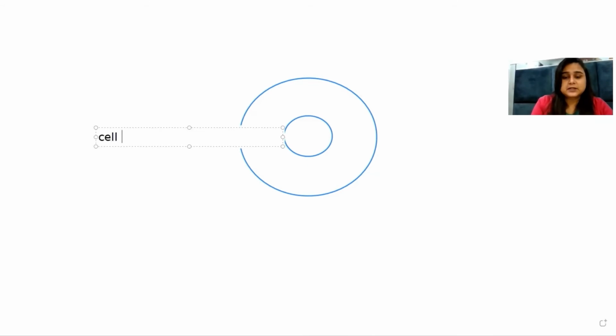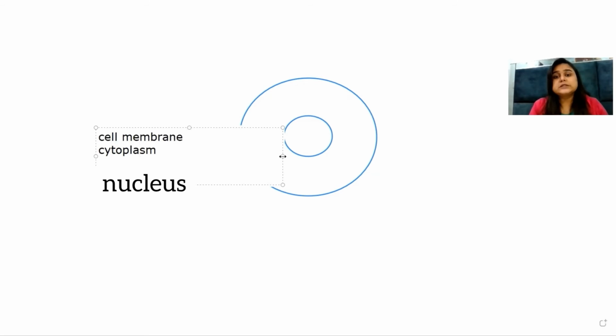So first is, like I explained earlier, the cell membrane, then the cytoplasm, and this round structure, the spherical-like structure in between, is the nucleus. The cytoplasm is a jelly-like structure and contains several cell organelles, like mitochondria, Golgi body, etc. And the nucleus is in the middle of the cell and contains some structures like this, which is the chromosome, and some like this, which is the nucleolus.